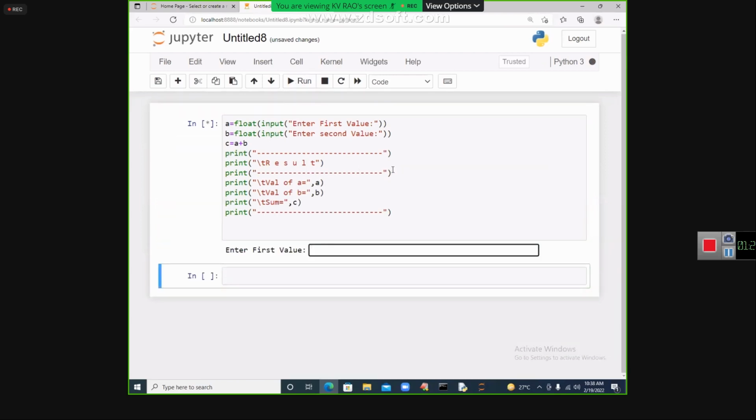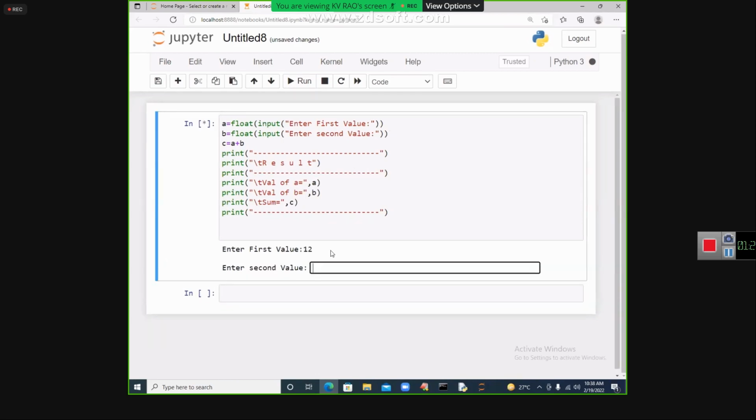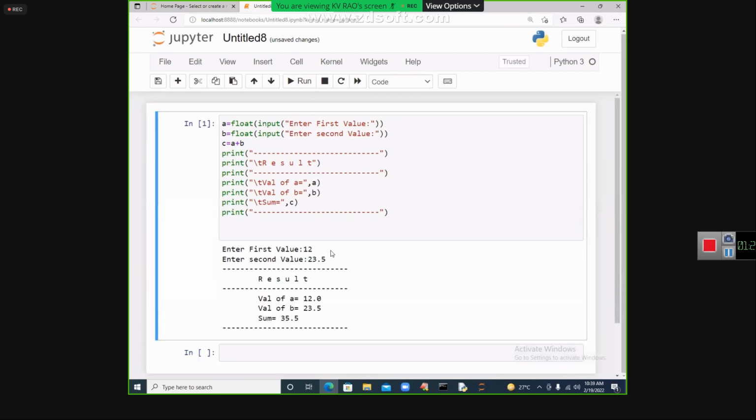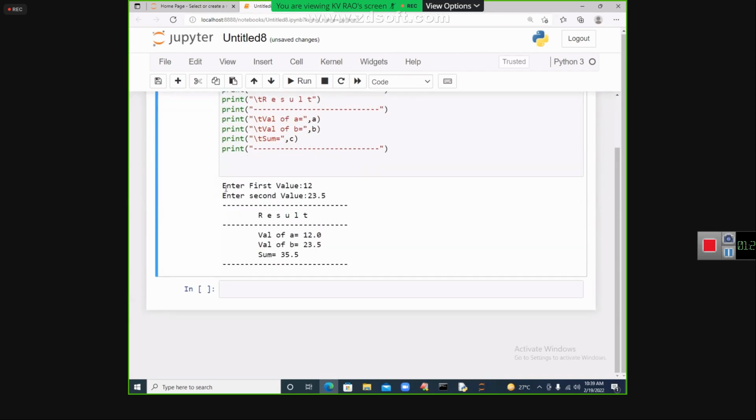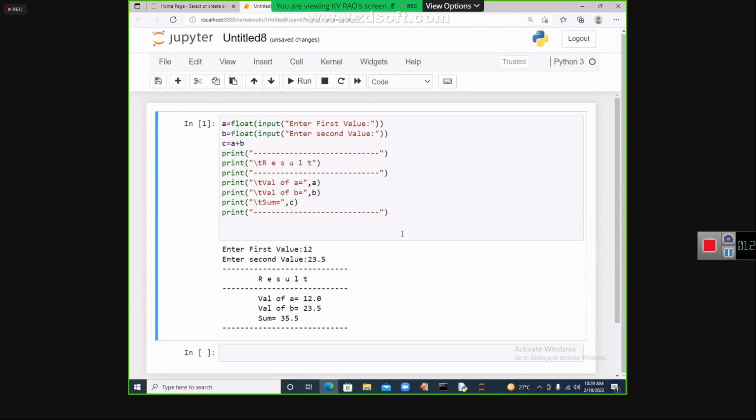So here I will click on run. See, my dear students, enter the first value 12, enter the second value 23.5. I will get the result. See the result here. Beautiful result came. Like that you need to use it. Dear students, what is the same? The program is the same. What is different? The environment is different. Everything else is the same.